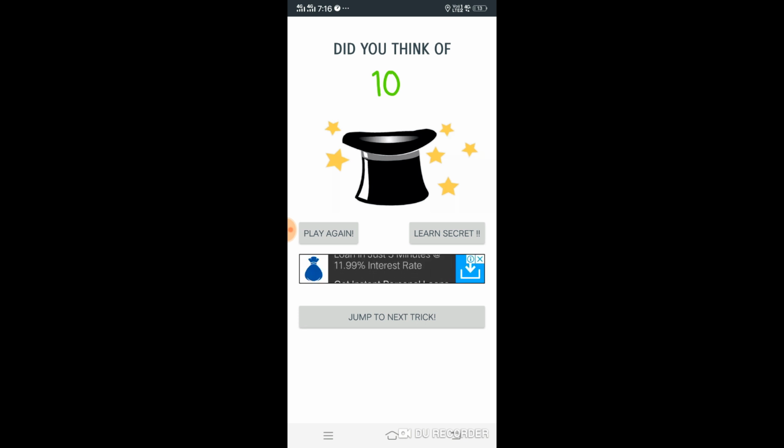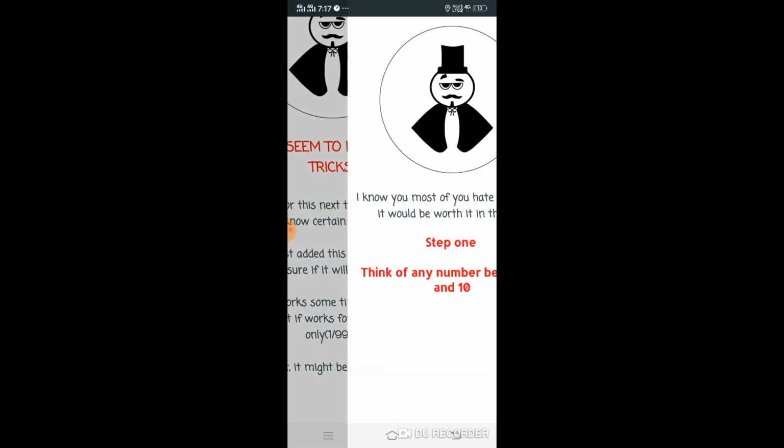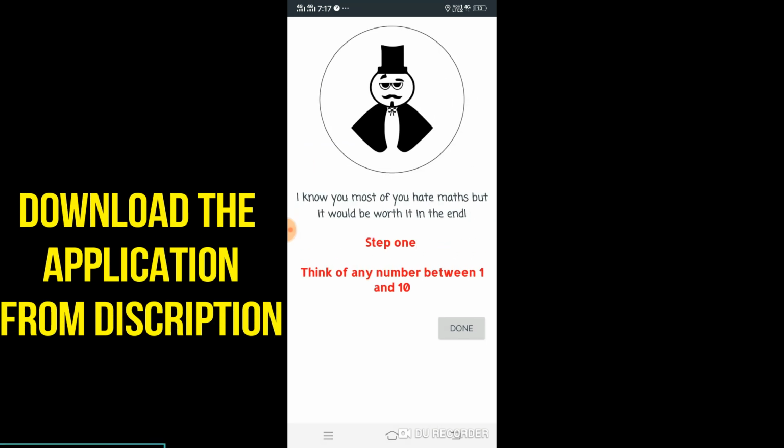So this application is so amazing that whatever you think in your mind, at the end it will let you know. It has so many games like right now. This application also lets you know the secret about how it works, and there are so many tricks. When you click on this one, again there are different tricks. So again and again it will read your mind and let you know how it's working.